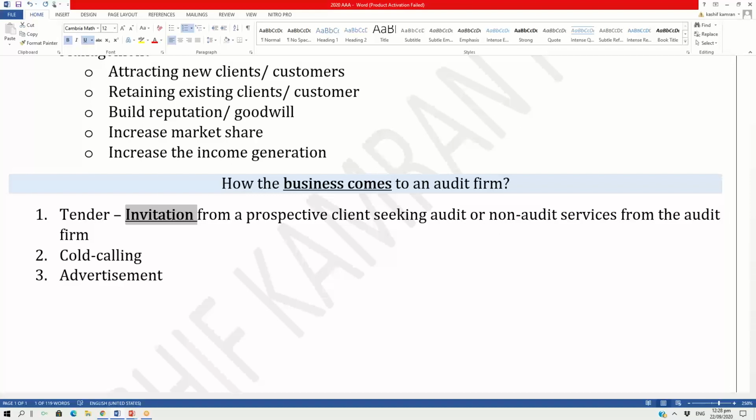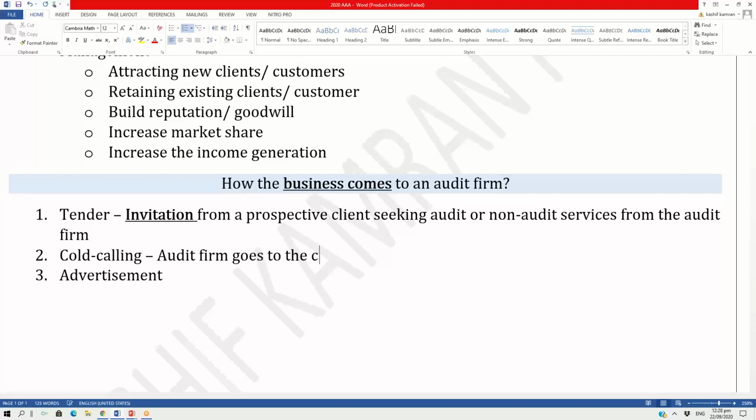You will not sit relaxed because you want business. You need to find an alternative to that. The alternative is the vice versa: cold calling. In cold calling, the audit firm goes to the client.